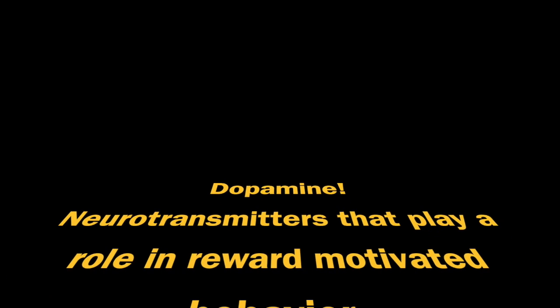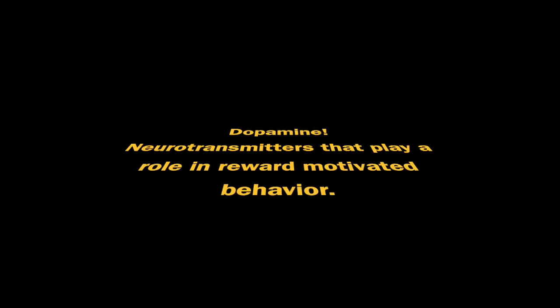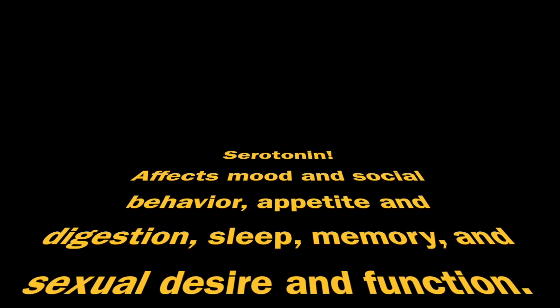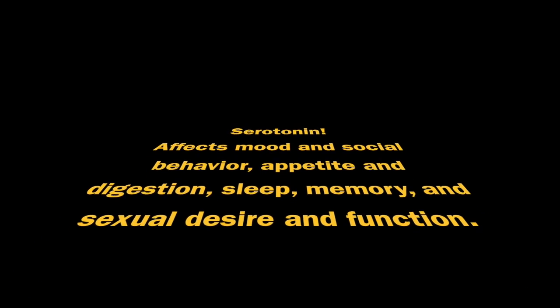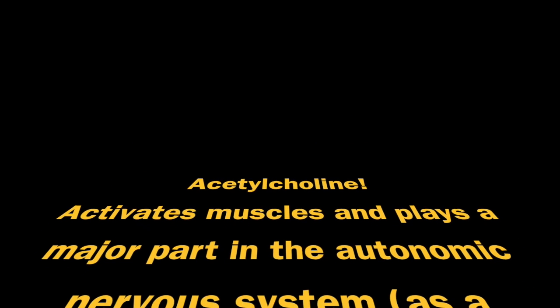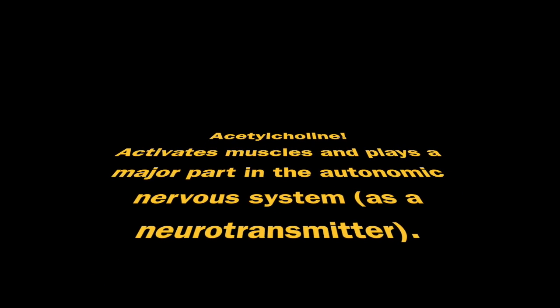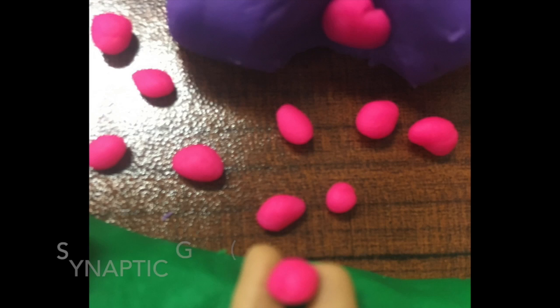Dopamine is a neurotransmitter that plays a role in reward-motivated behavior. Serotonin affects mood and social behavior, appetite and digestion, sleep, memory, and sexual desire and function. As you can see, the neurotransmitter serotonin has a variety of functions. Acetylcholine activates muscle and plays a major part in the autonomic nervous system as a neurotransmitter.